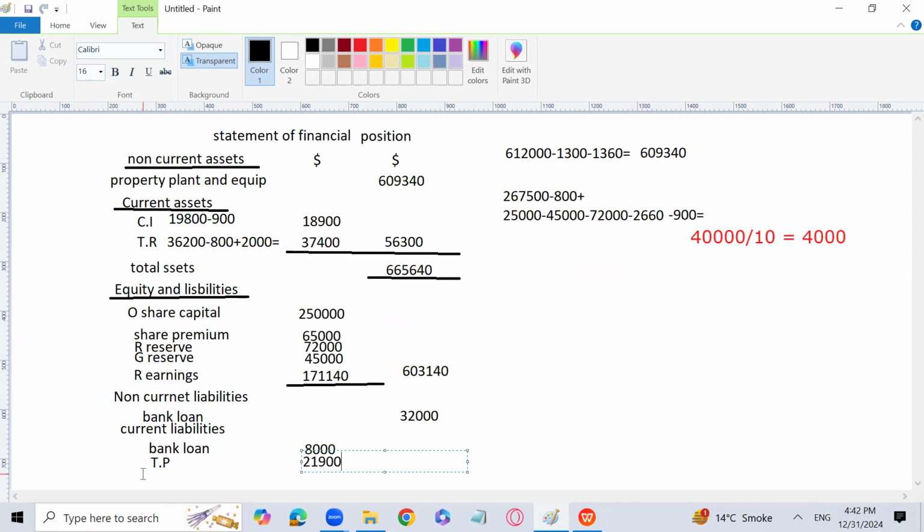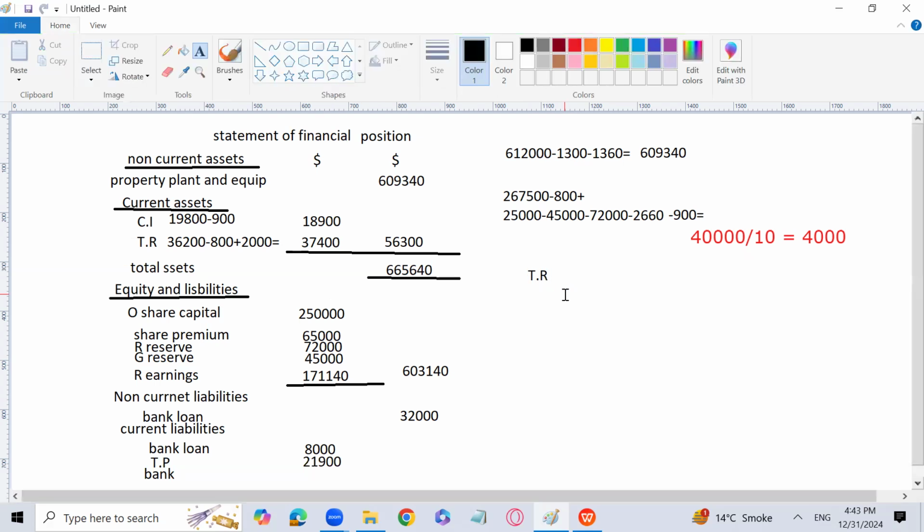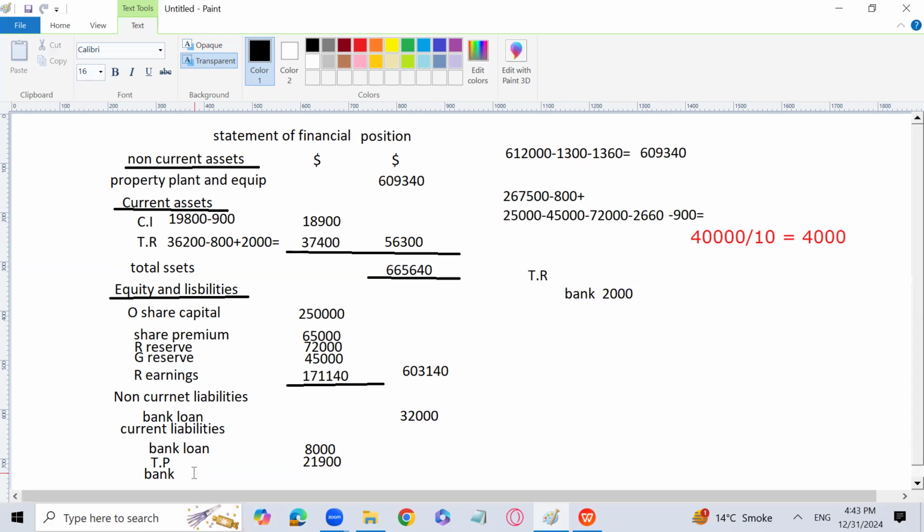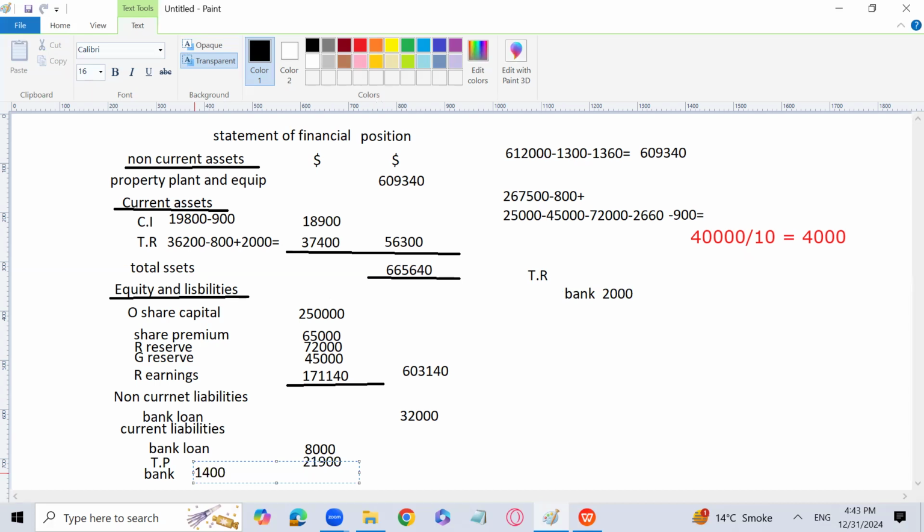Why, sir? Because you know that 2,000 needs to be subtracted from the cash and cash equivalent. Why? Because there was a check which has been dishonored, and for that we have passed the entry: trade receivable to bank with an amount of 2,000. So trade receivable, I have added 2,000 because the check has been dishonored, and from the bank, 1,400 was the cash equivalent minus 2,000. So we have a negative balance of 600, and that will become our bank overdraft. So that's why I didn't write it in the current asset section.